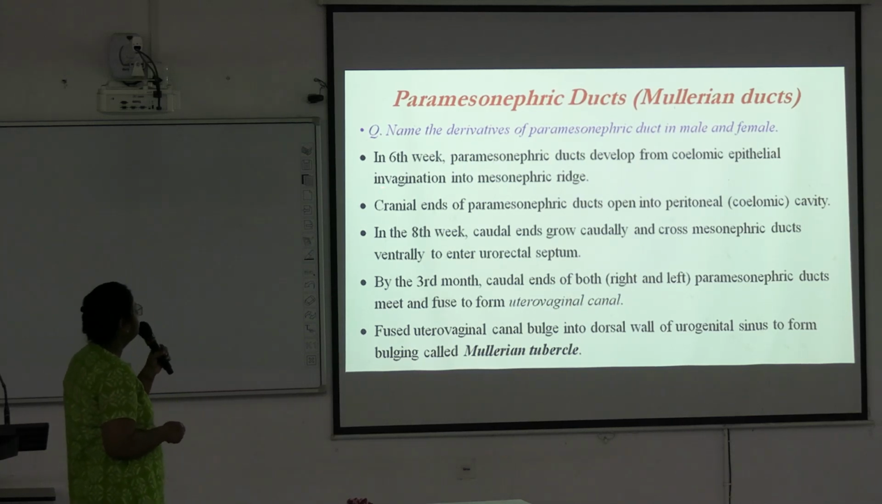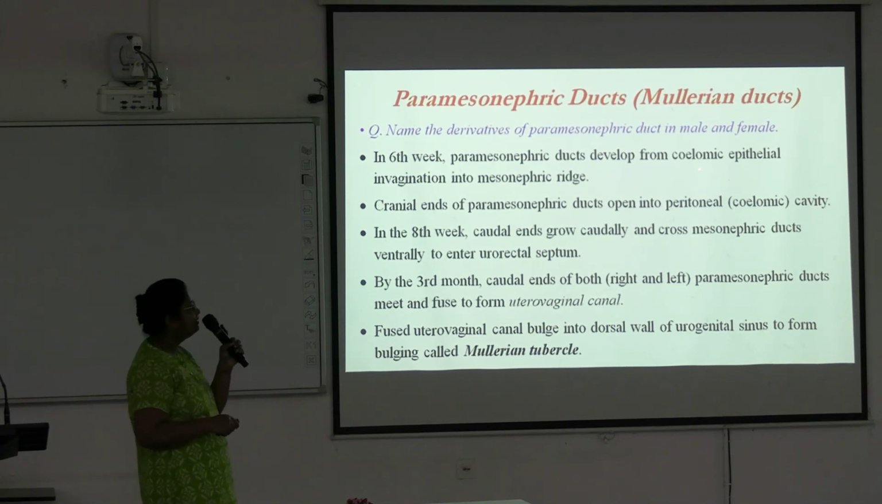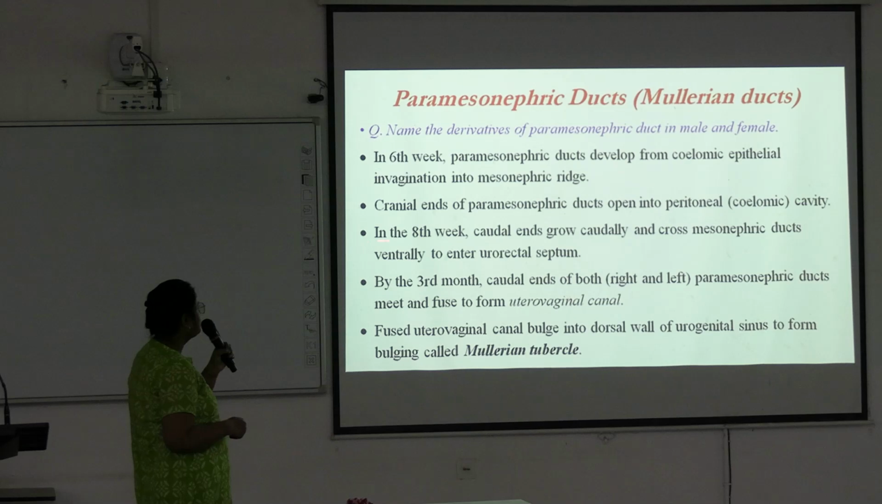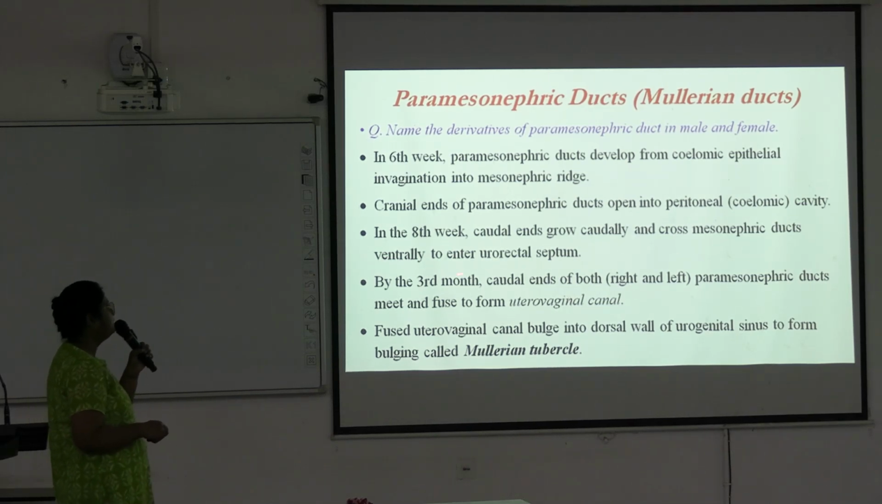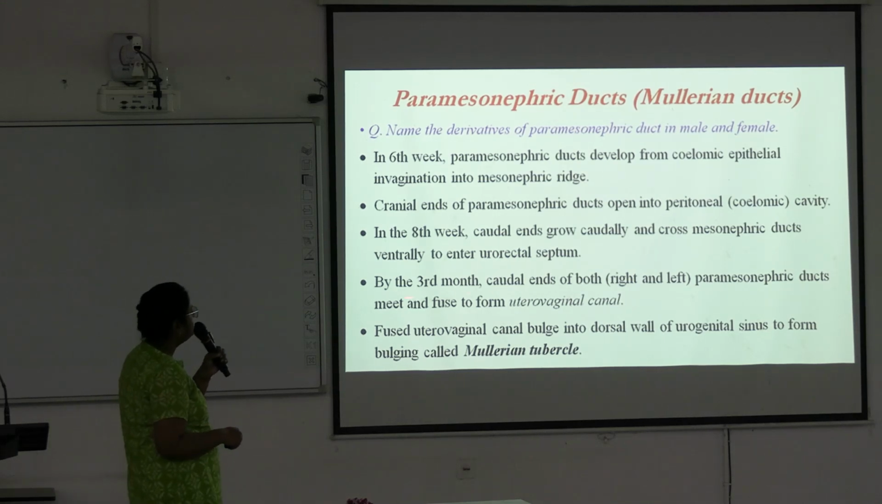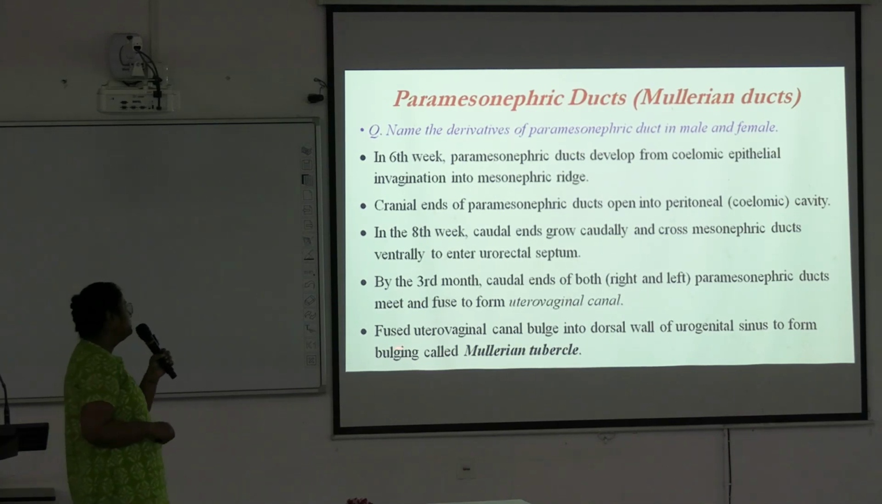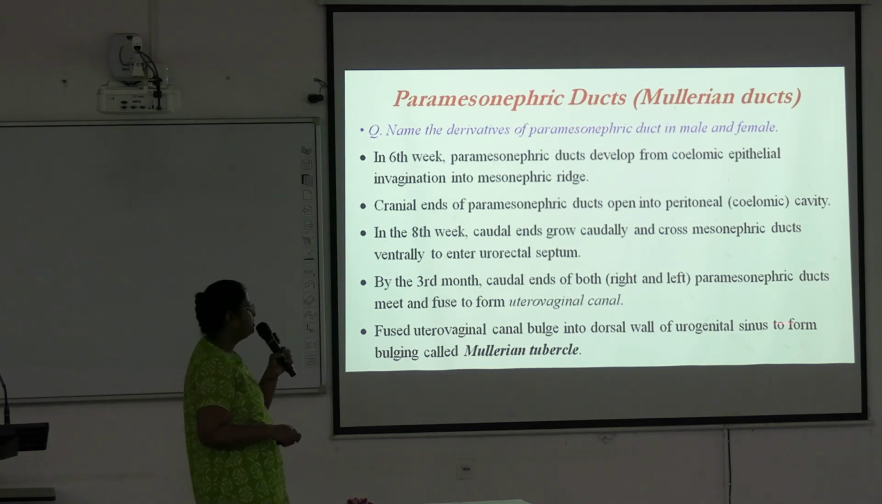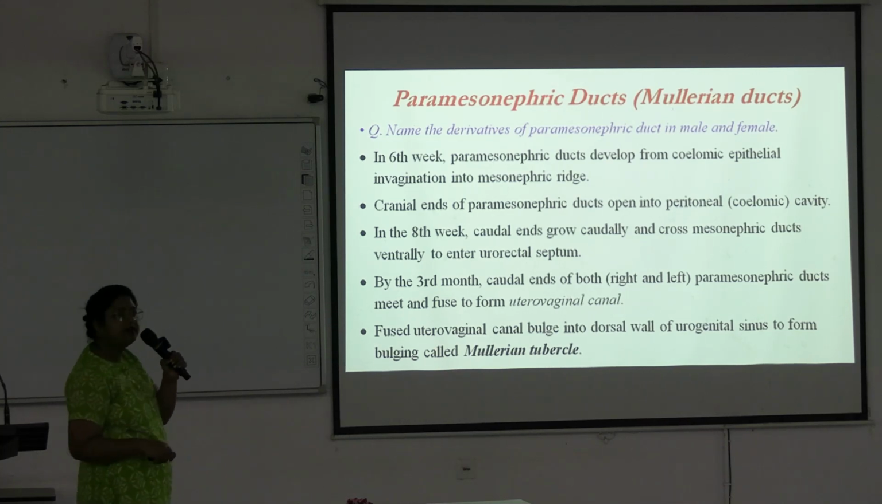So in the 6th week, paramesonephric ducts develop from the coelomic epithelial invagination into the mesonephric ridge. Cranial ends of paramesonephric ducts open into the peritoneal or coelomic cavity. In the 8th week, caudal ends grow caudally and cross the mesonephric ducts ventrally to enter the urorectal septum. By the 3rd month, caudal ends of both right and left paramesonephric ducts meet and fuse to form the uterovaginal canal. And the fused uterovaginal canal bulges into the dorsal wall of the urogenital sinus to form the bulging called Mullerian tubercle. Next.